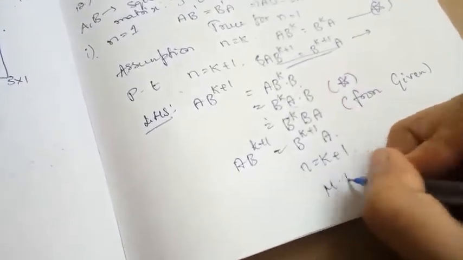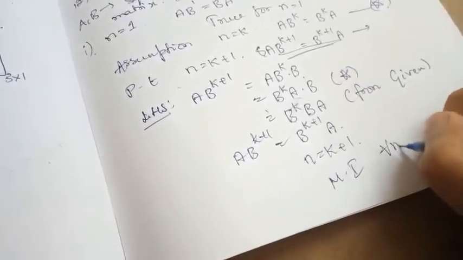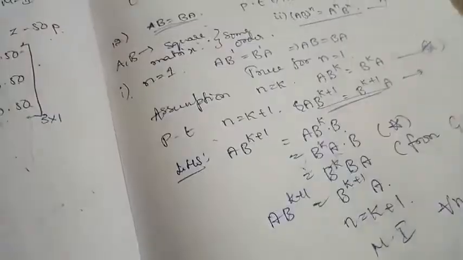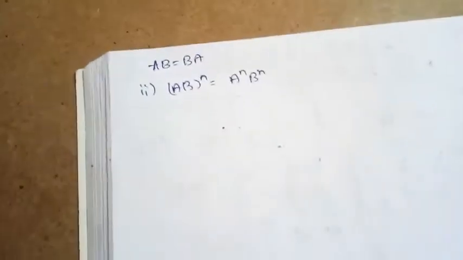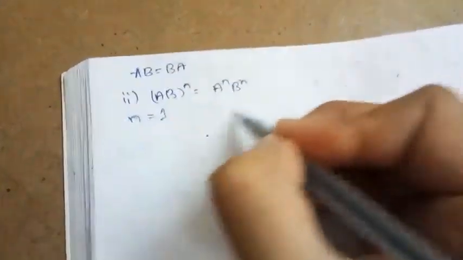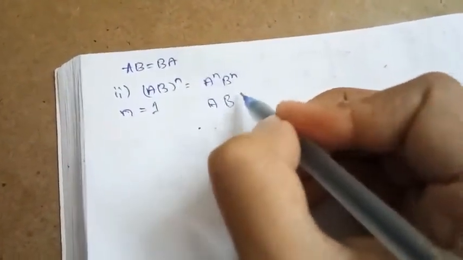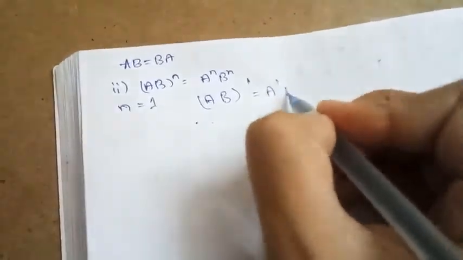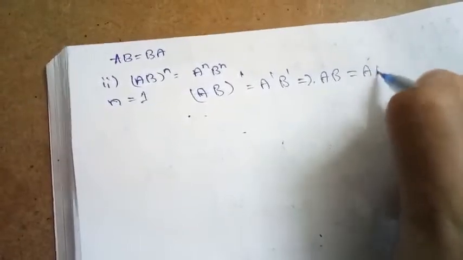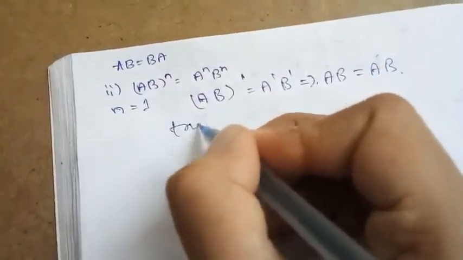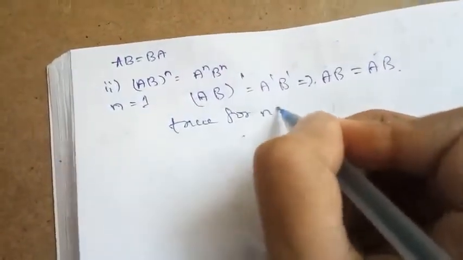Hence by mathematical induction we have proved that the result is true for all n belonging to the set of natural numbers. Now the second one is we need to show that (AB) power n is equal to A power n into B power n, again by the induction method. First let us check for n is equal to 1. LHS becomes (AB) power 1 is equal to A power 1 into B power 1. This implies AB is equal to AB. Therefore the result is true for n is equal to 1.